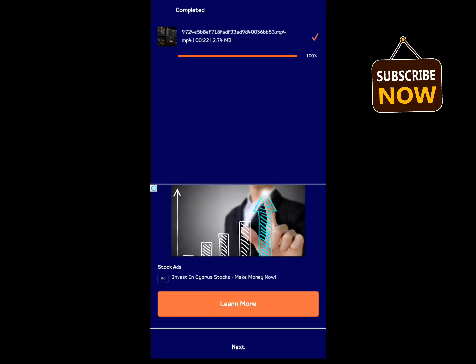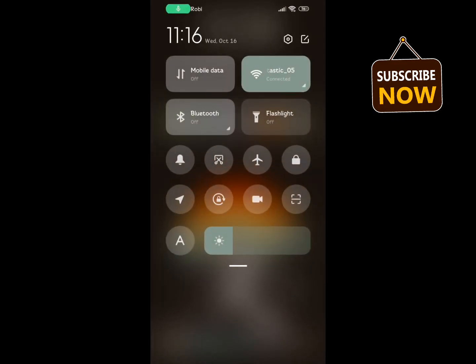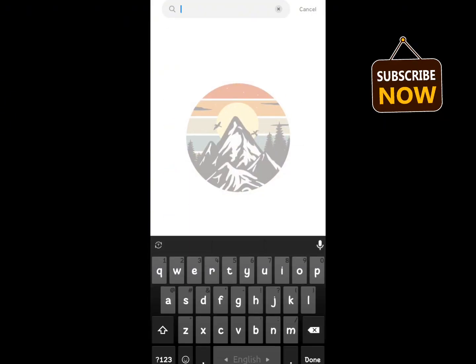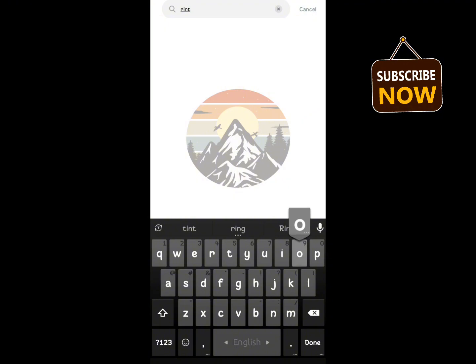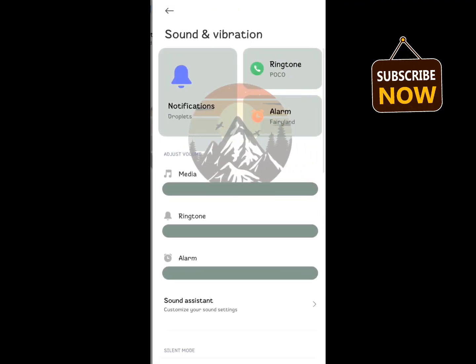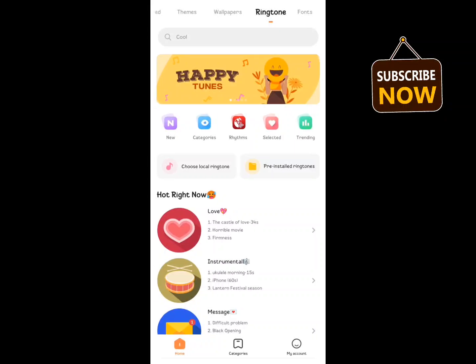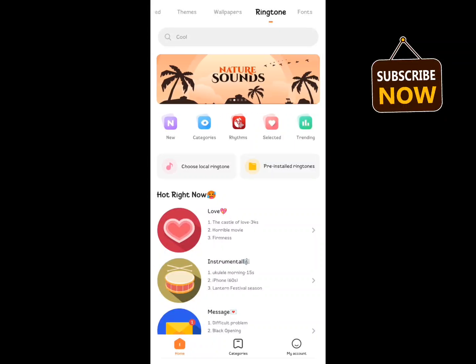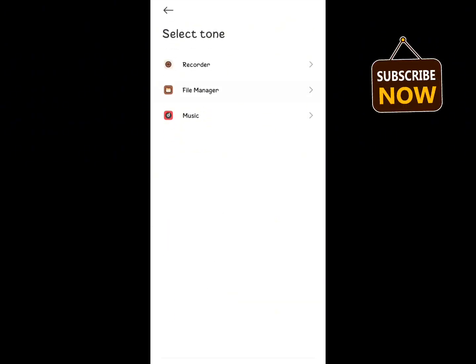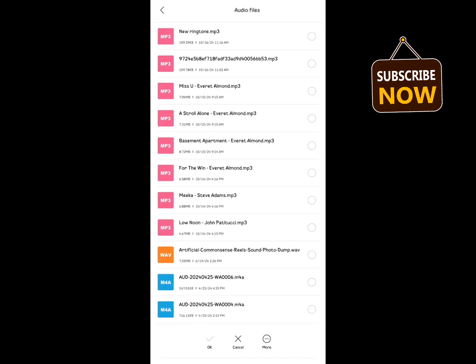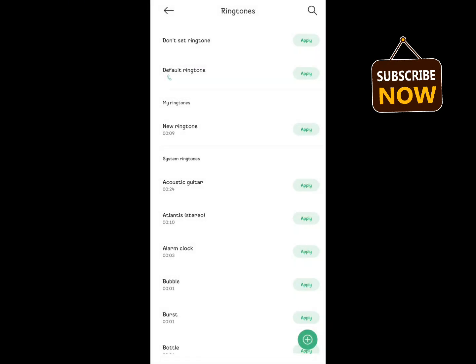So the ringtone is already saved. Now we go to our phone settings and search for ringtone, and then click on ringtone and choose a local ringtone. Then go to file manager and click on the new ringtone mp3 and click on OK. Now just click on apply and click on OK.